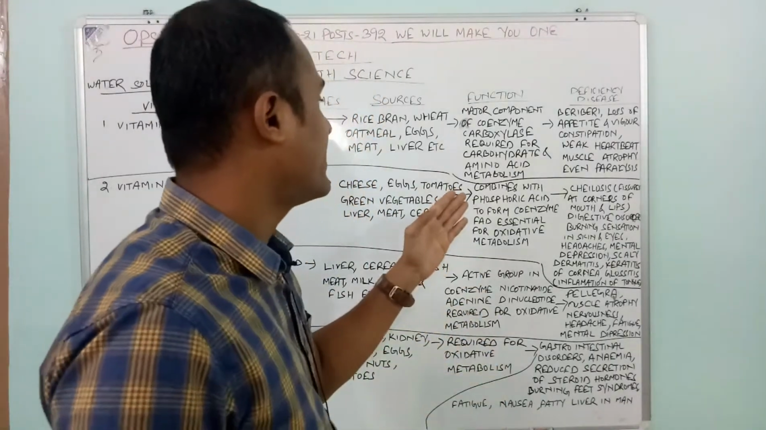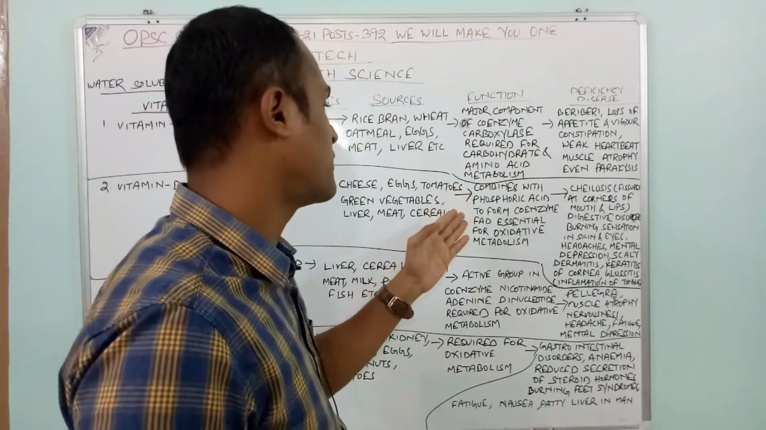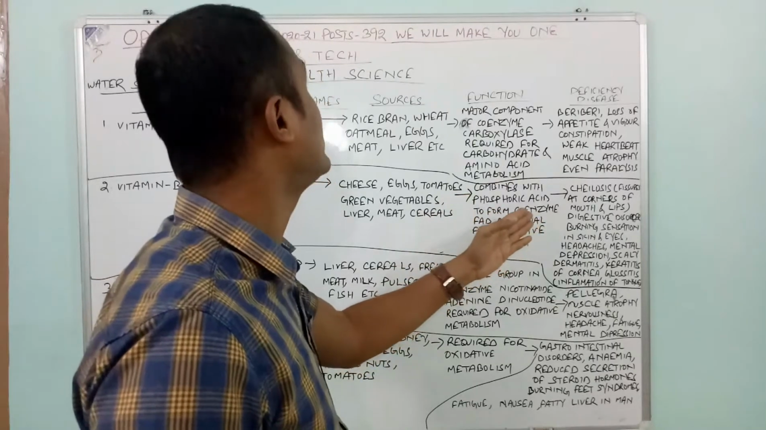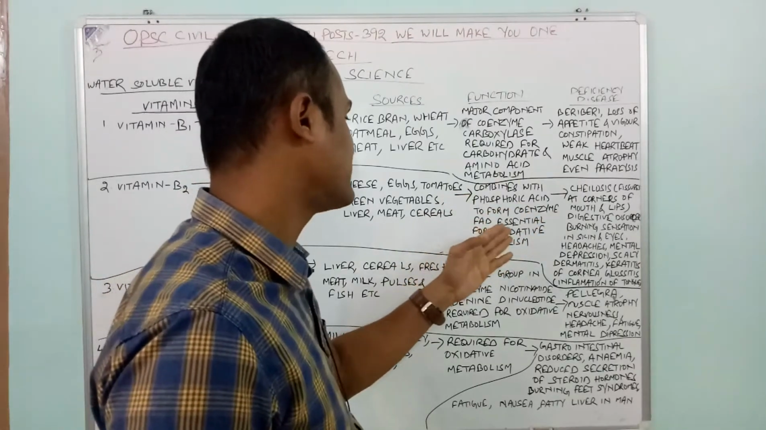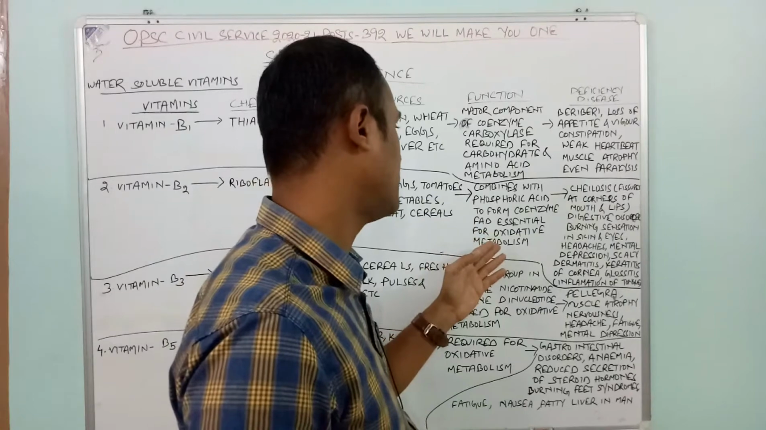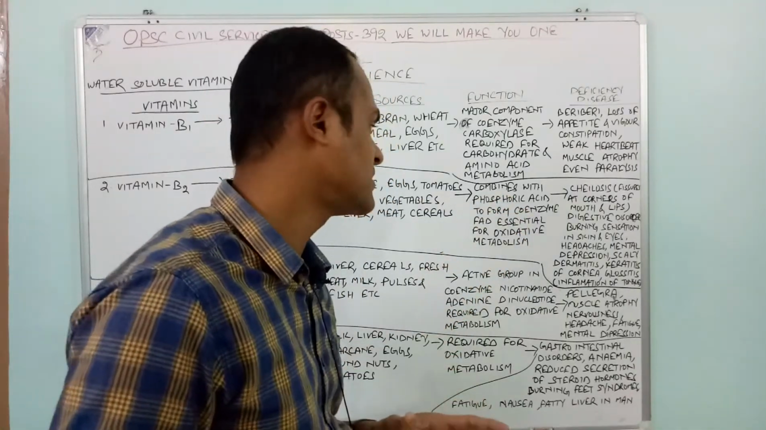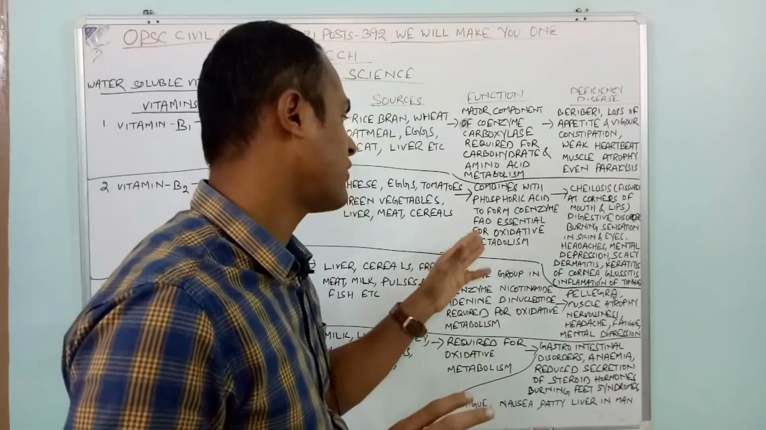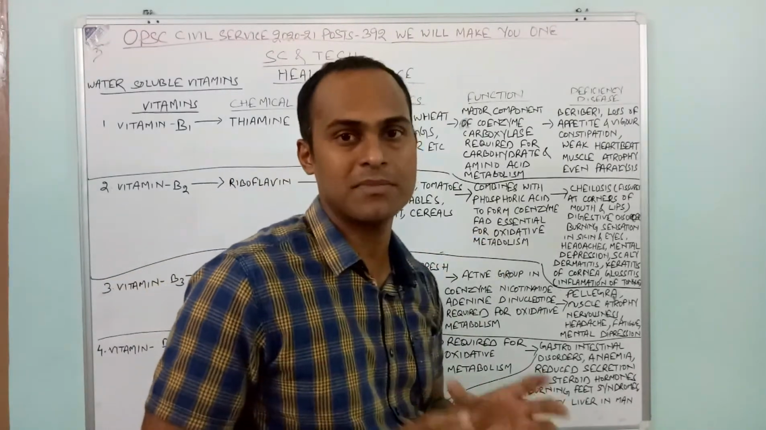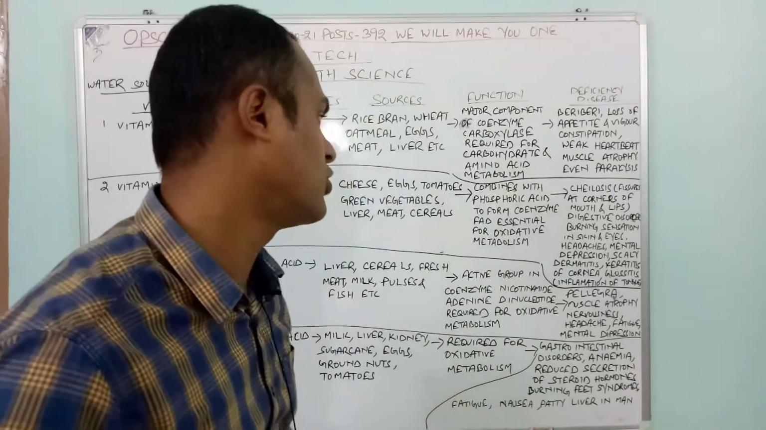Then what are the functions? It combines with phosphoric acid to form a coenzyme, and is essential for fat and oxidative metabolism. It is very much helpful for oxidative metabolism.